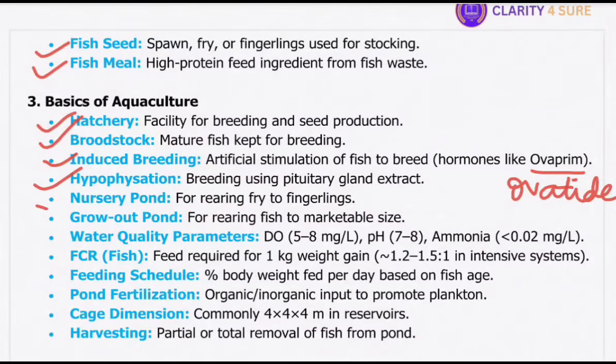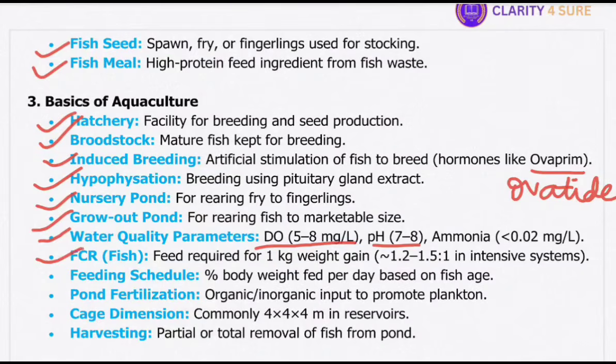Then we have nursery pond, used for rearing fry to fingerlings, an intermediate growth stage before stocking in grow out ponds. Then we have grow out pond, where fingerlings are raised to marketable size, completing the production cycle. Then we have water quality parameters. Okay, so the ideal condition includes that dissolved oxygen should be 5 to 8 milligram per liter, pH should be between 7 to 8, and ammonia should be less than 0.02 milligram per liter for healthy fish growth.